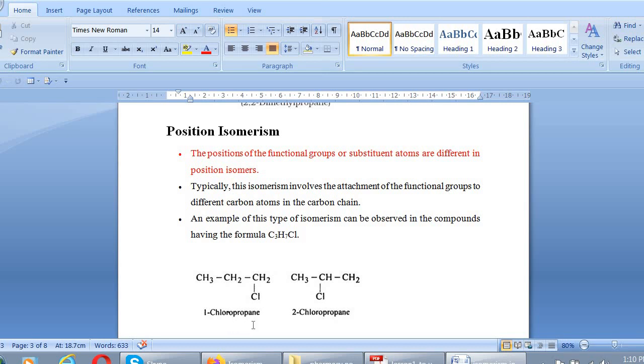For example, the molecular formula C3H7Cl can be rearranged in two ways: 1-chloropropane and 2-chloropropane. In the first case, the chlorine group is arranged at the first position, but in the second case it is arranged at the second position. So the position of the substituent group is different. So these are known as position isomerism.